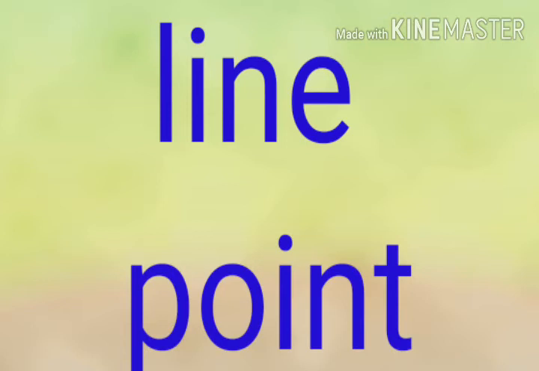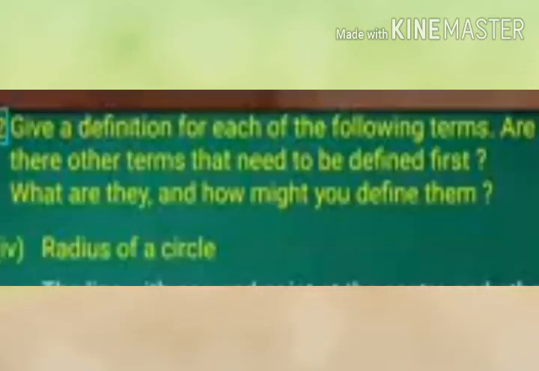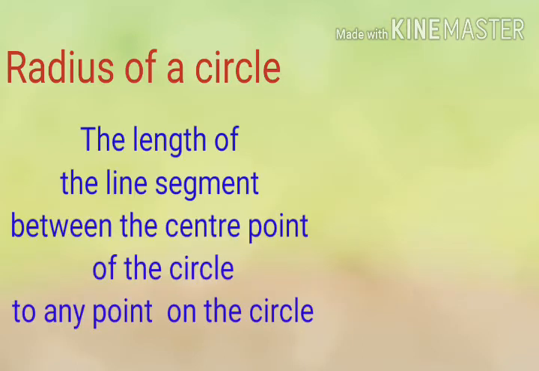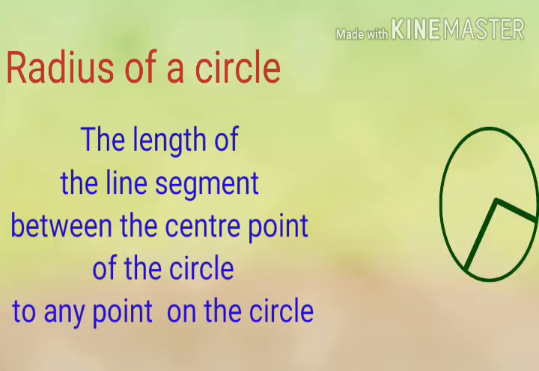Now, the fourth question, definition of the radius of a circle. The length of the line segment between the center point of a circle and any other point lying on the circle is called the radius of a circle.